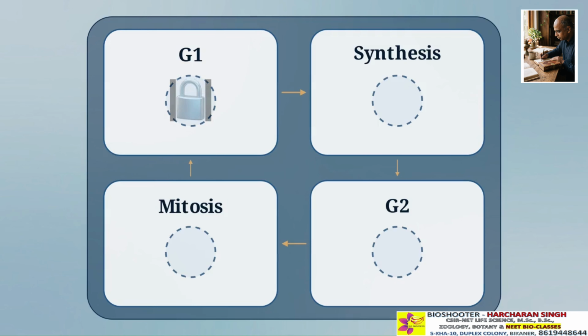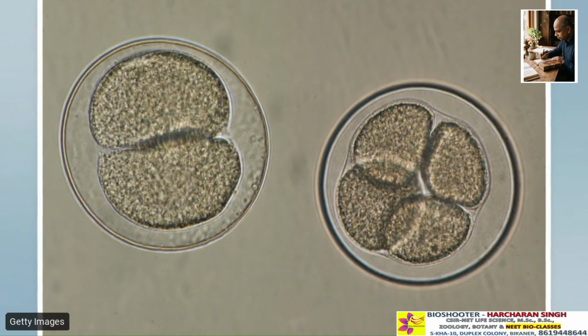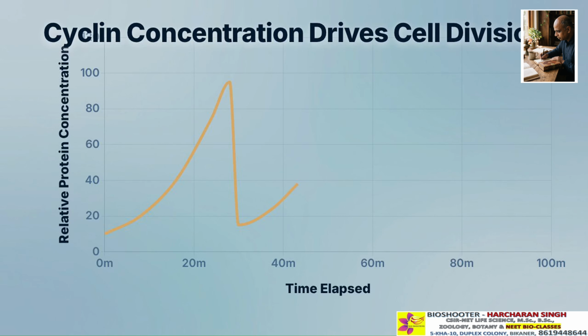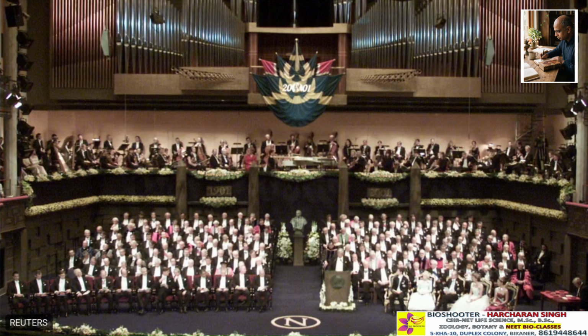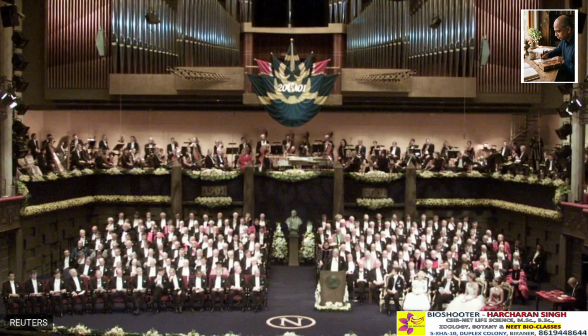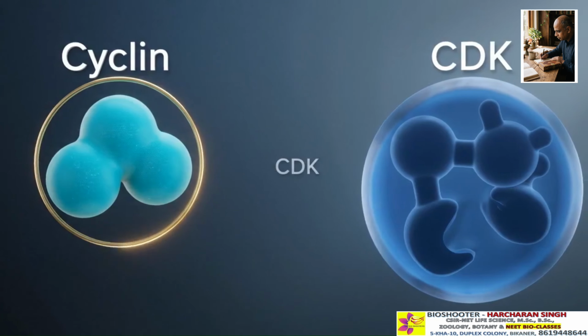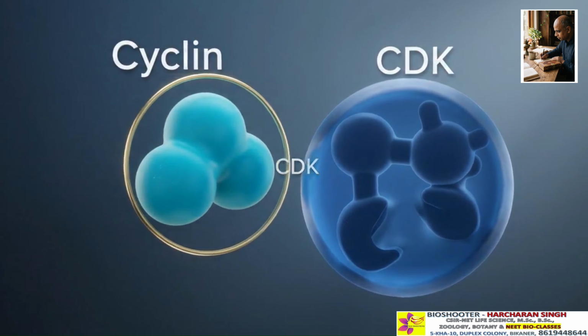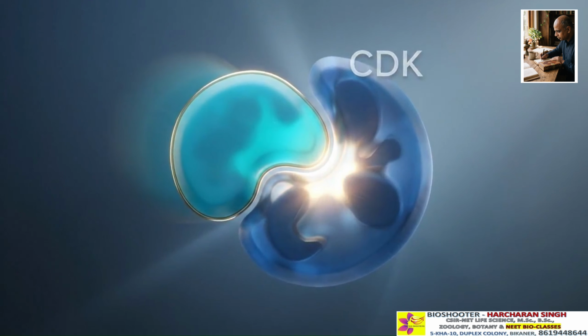These empty slots represent Cyclin-Dependent Kinases, or CDKs, the central catalytic drivers of the cycle, remaining completely inactive on their own. In the early 1980s, scientist Tim Hunt studied dividing sea urchin embryos and identified proteins whose concentrations spiked and degraded with each phase. He named them cyclins. Identifying these oscillating proteins provided a unified model for cell cycle control across species, a contribution recognized with the 2001 Nobel Prize. When a cyclin binds to its target CDK, it forces a physical structural shift in the kinase, activating its ability to phosphorylate downstream proteins.